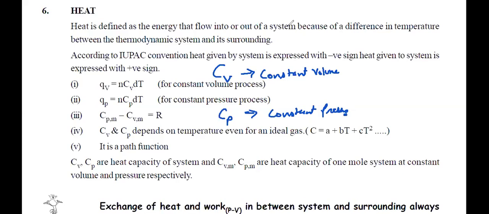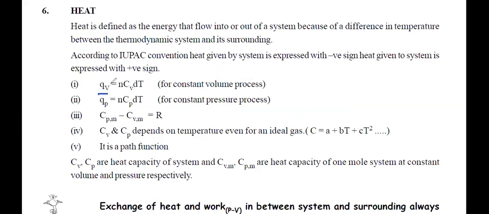So in the same way, I can say QV. What is the meaning of QV? It's the heat at constant volume. QP, heat at constant pressure. So QV will be equal to n CV delta T. This is the basic definition. And QP should be n CP delta T, right? So for now, you remember that this is a formula. We will discuss how we get this formula, how CP minus CV is equal to R. How we got this, we'll discuss it.